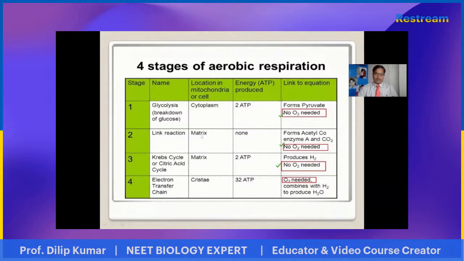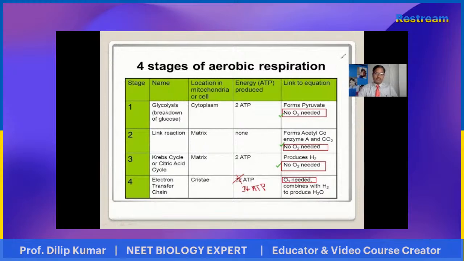Here in this one process, not only are 32 ATP molecules produced, nearly 34 ATP are produced. How much? 34 ATP. Okay, 34 ATP is produced, right? So students, it is clear.